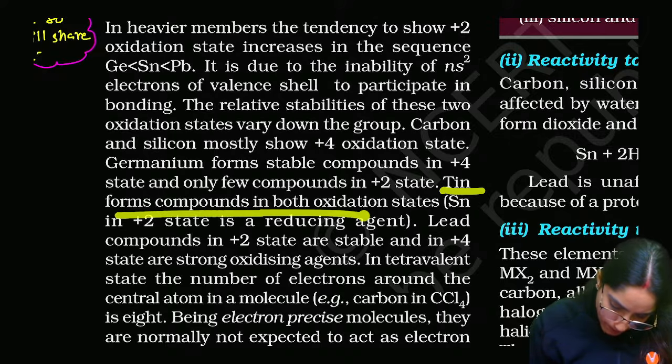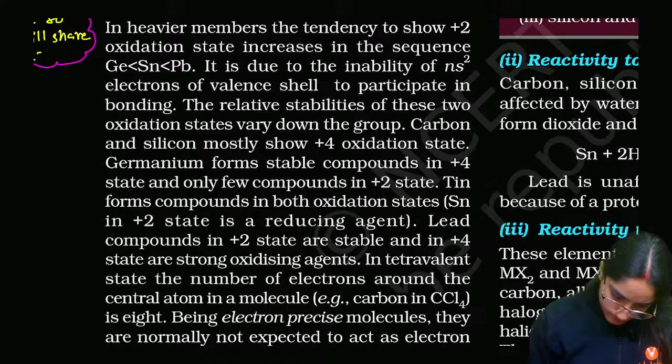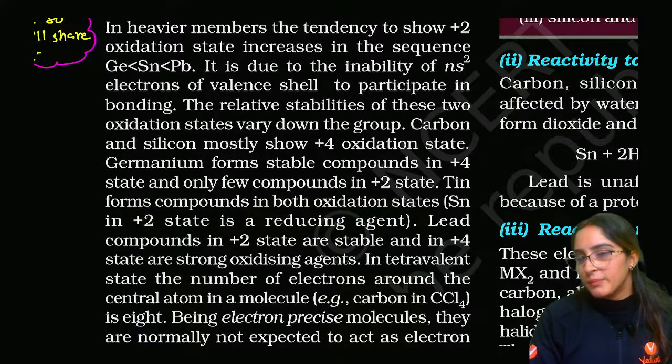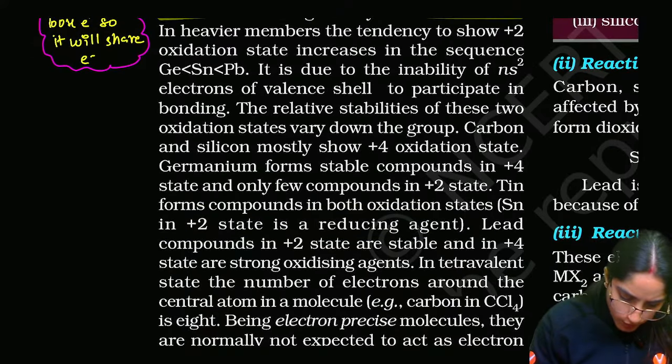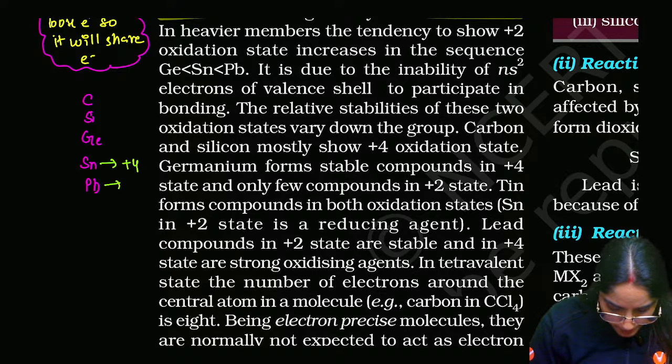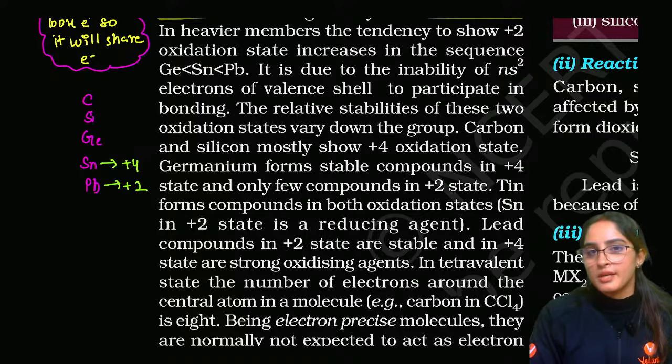Tin forms compounds in both oxidation states. Tin in plus 2 state is a reducing agent. Why is tin in plus 2 state a reducing agent? Actually, tin is stable in plus 4 state, and lead is stable in plus 2 state.